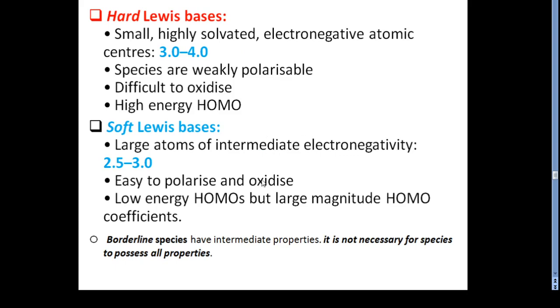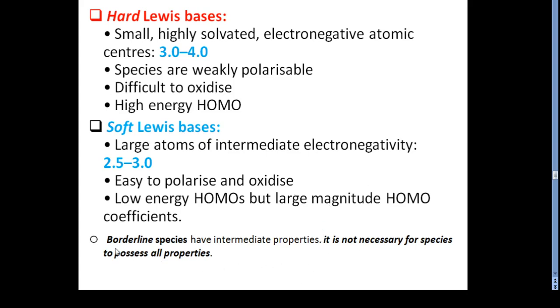Soft Lewis bases have larger atomic size and an electronegativity of around 2.5 to 3.0. They are easily polarized and oxidized, and they have low energy highest occupied molecular orbitals, but larger magnitude highest occupied molecular orbital coefficients. This is all about the characteristics of hard Lewis bases and soft Lewis bases.